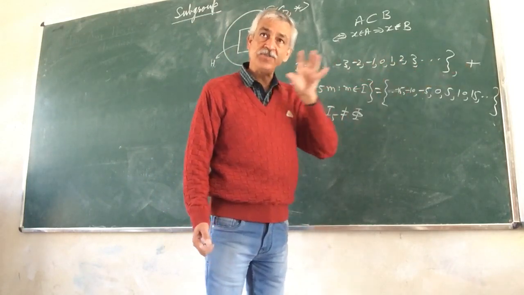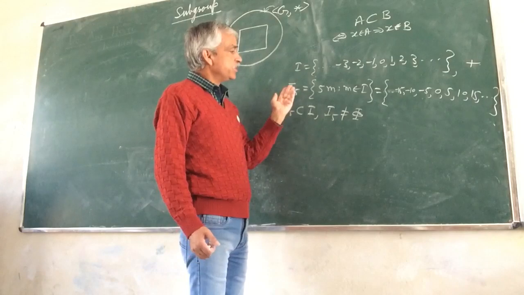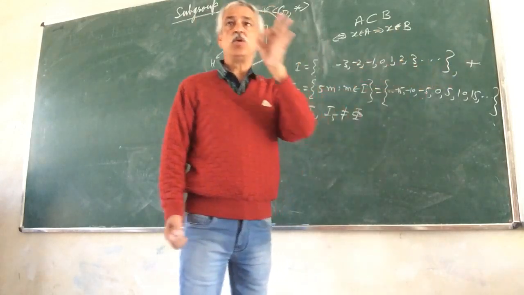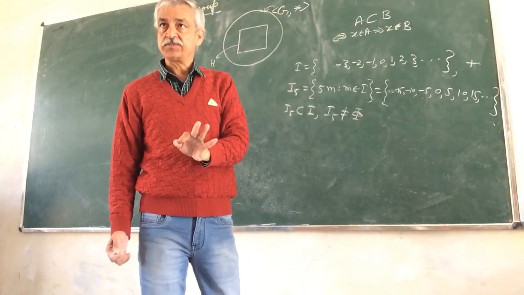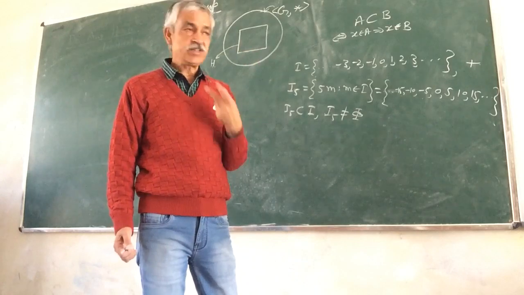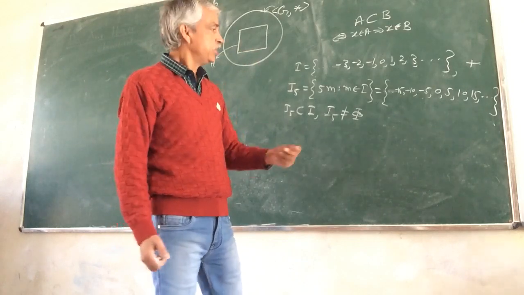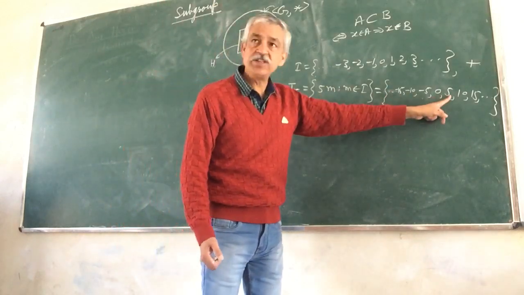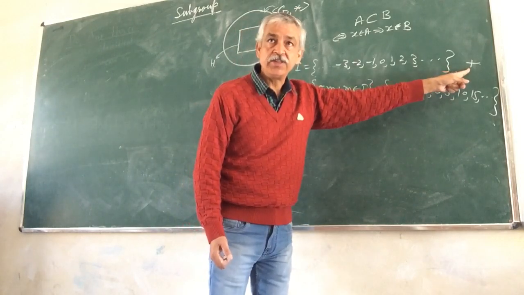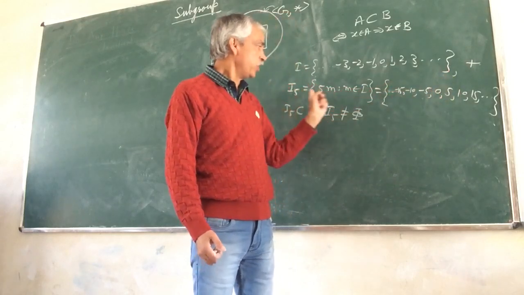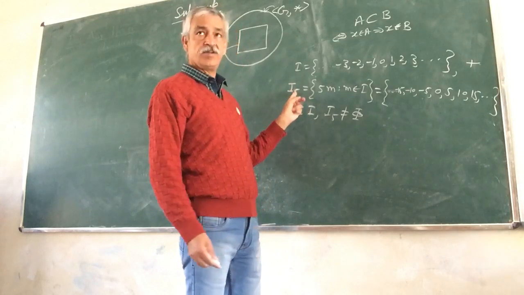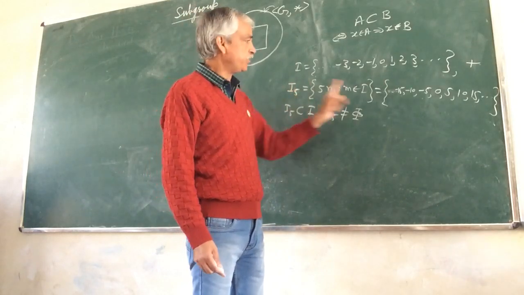And for this we must verify that I5 under the binary operation of addition satisfies all the four postulates of a group. What are the four postulates? First is closure. What does closure mean? Closure means that if we take any two elements of this set and apply the binary operation addition, then the resulting element will also belong to I5.